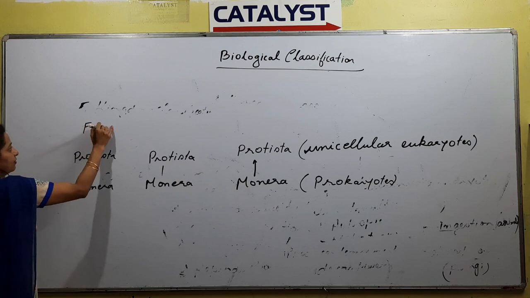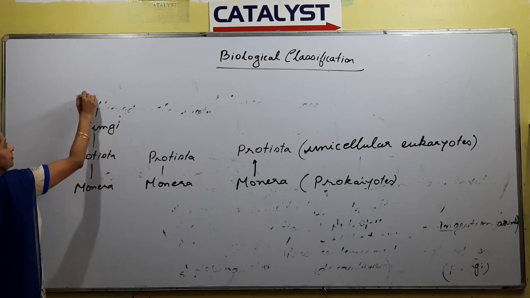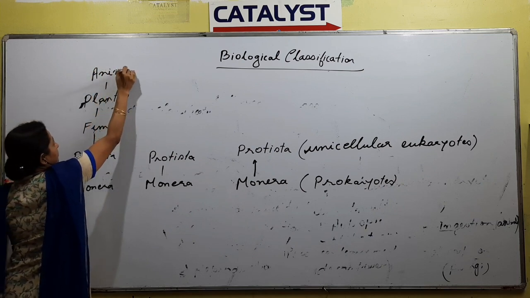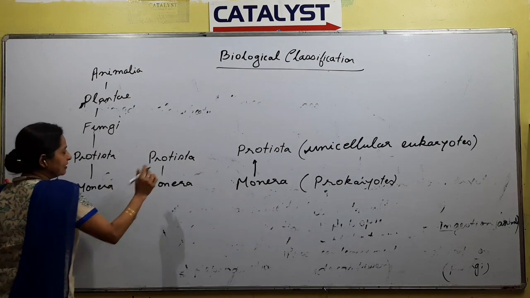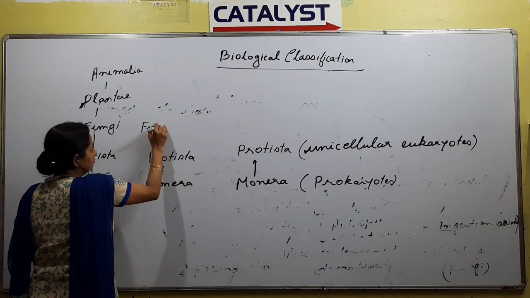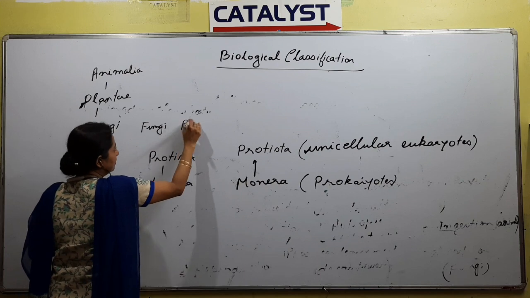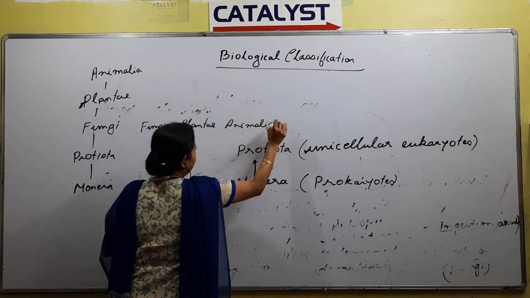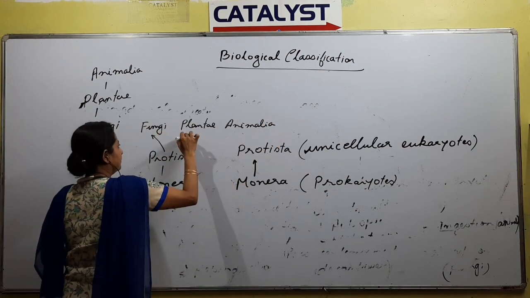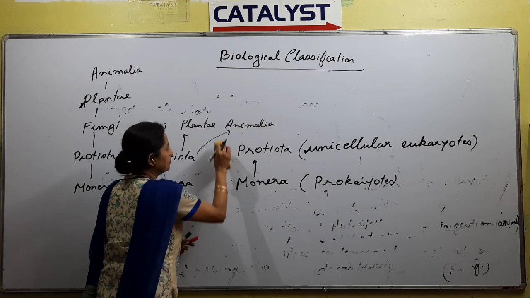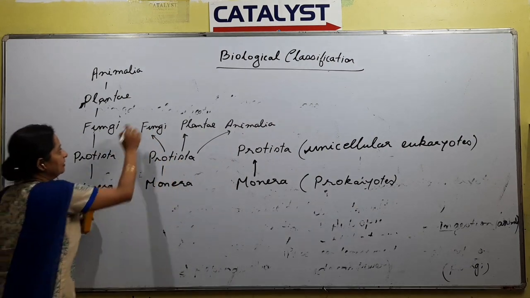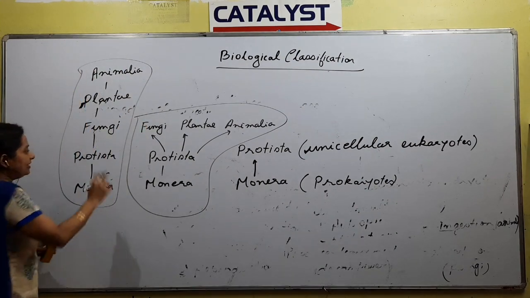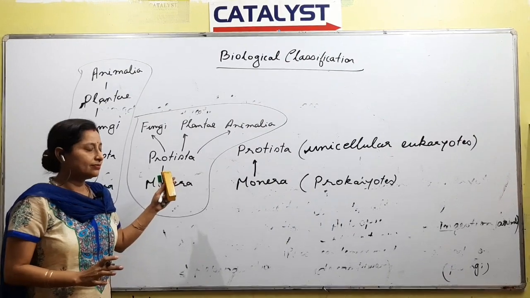Next, what do we know? Fungi, plantae, animalia. Right, and here we draw fungi, plantae, animalia. So this is one and this is the other. Right, here there are five kingdoms.